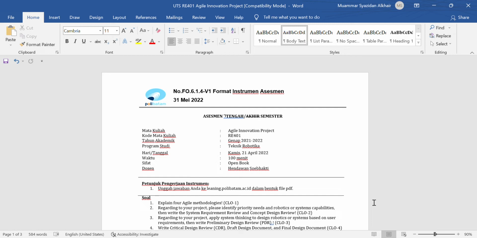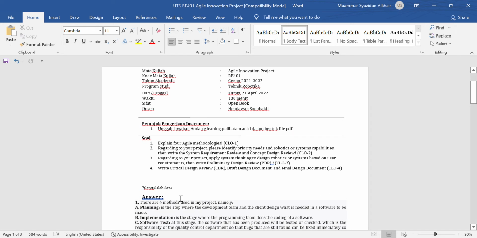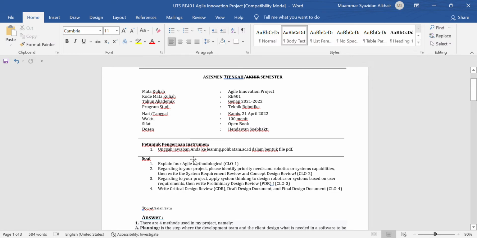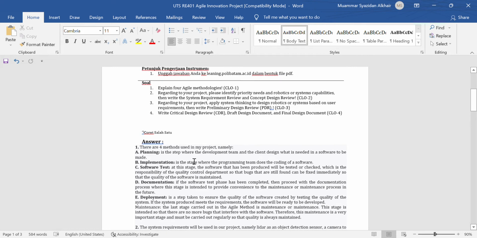I'm in the robotic engineering class. Okay, I will explain what methods exist in my robot project by answering the following questions. Okay, number one, explain agile methodologies. Okay, my answer.